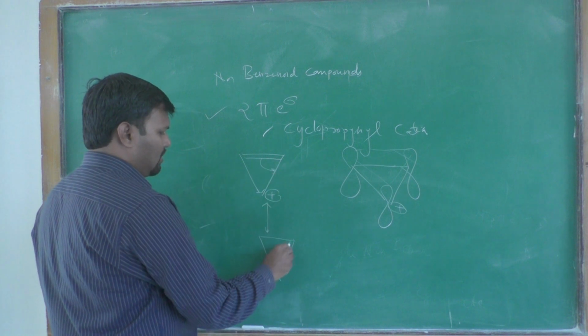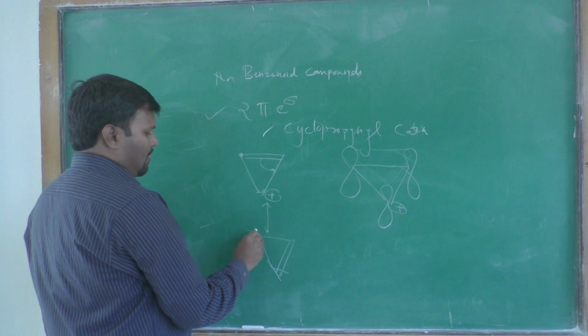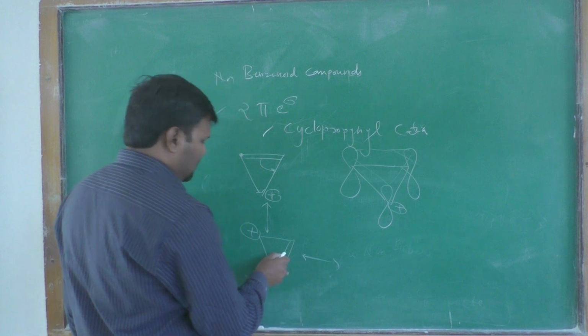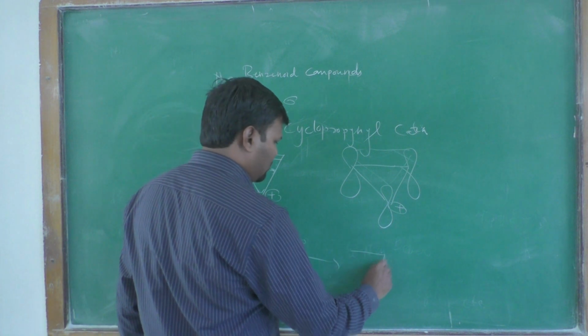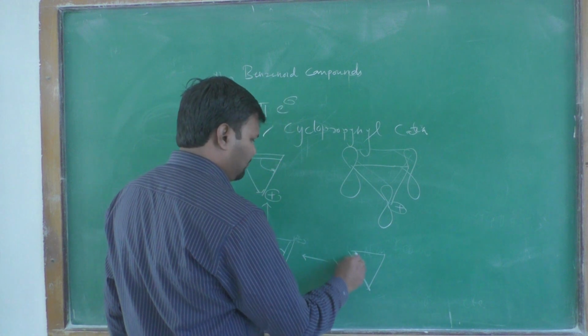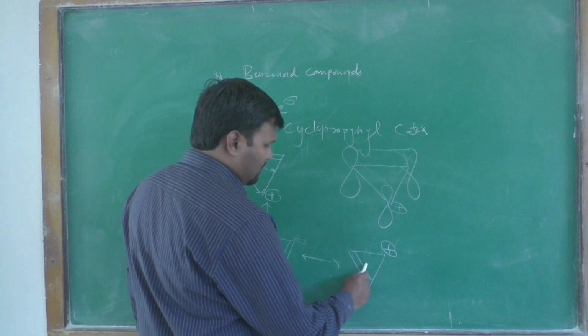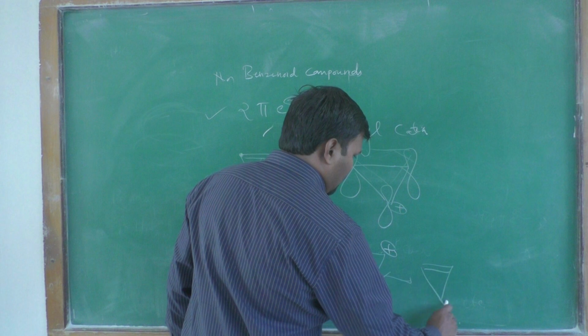The double bond moves, and the positive charge migrates from this position to that, and then again to the next position, and when it moves again we get back the original structure.